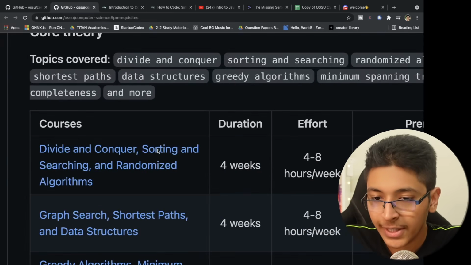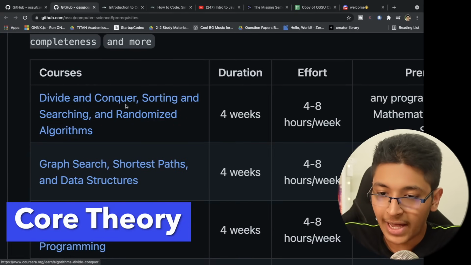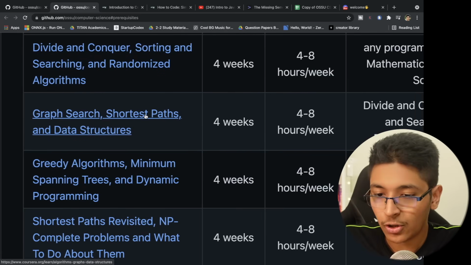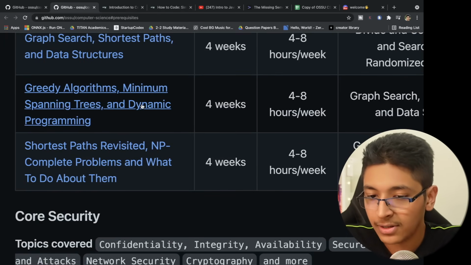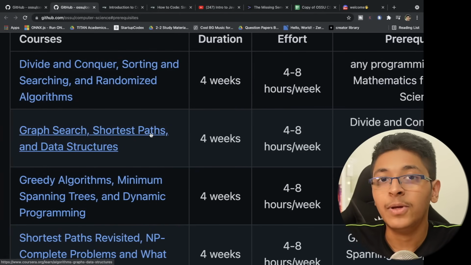Then after that, you'll be going into core theory. You'll be learning about basic data structures and algorithm topics. So you'll have divide and conquer, sorting, searching, randomized algorithms, and you have graph search, shortest path, data structures, and you have greedy algorithms, minimum spanning trees, dynamic programming, all of these basic topics that are really important for your interview aspect.